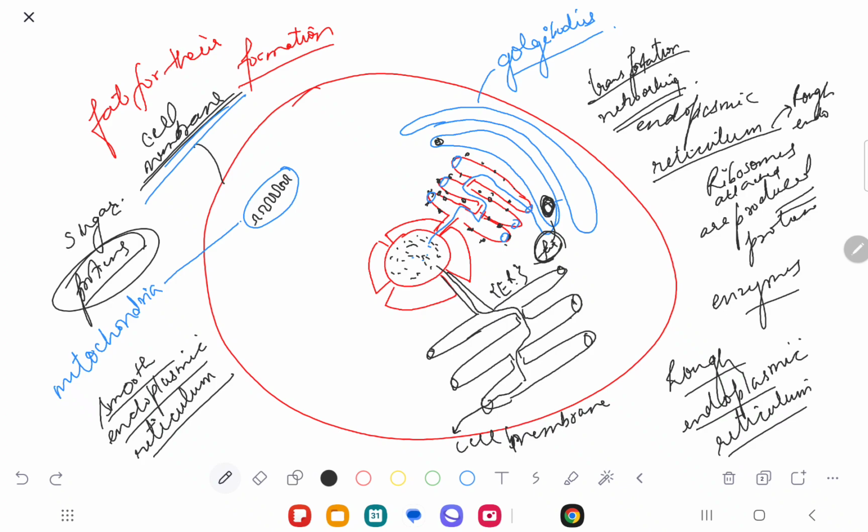So how does my Golgi body know where it is supposed to send this fat? The endoplasmic reticulum has prepared the fat. The endoplasmic reticulum has prepared the sugar. But the endoplasmic reticulum does not know where to send it. So what does it do? It sends that fat molecule to the Golgi body. It says, I have prepared fat, now you see where to send it. So the Golgi body has all the information stored in it. And what does it do? It says, okay, you're a fat molecule. So the fat molecule comes into the Golgi body, right?